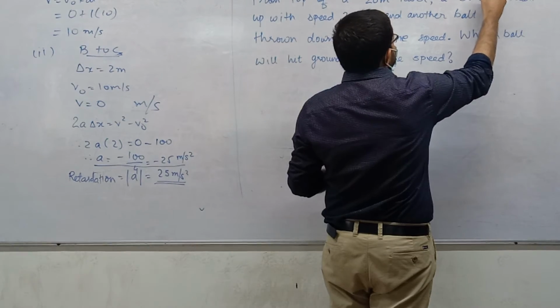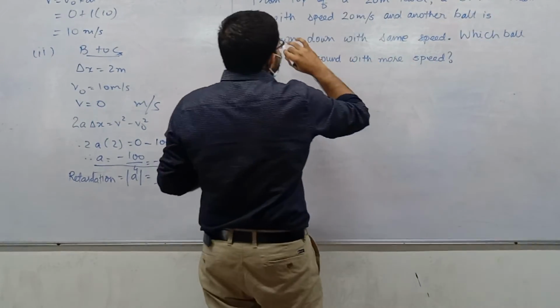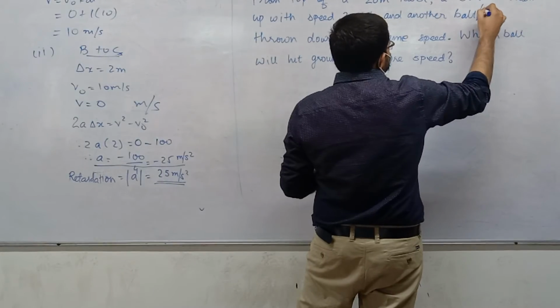If you want clarity about it, you can say this is a ball A and the other one is ball B.